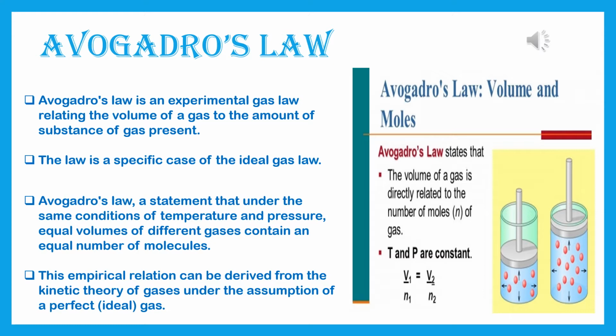Now, Avogadro's law. In 1811, Avogadro boldly announced that it would be possible to correlate Gay-Lussac's law of gaseous volumes with Dalton's atomic theory if the existence of another type of minute particle besides atoms was conjectured. He named this minute particle a molecule. By applying this concept of molecules, he introduced the molecular theory wherein the distinction between atom and molecules was mentioned explicitly.